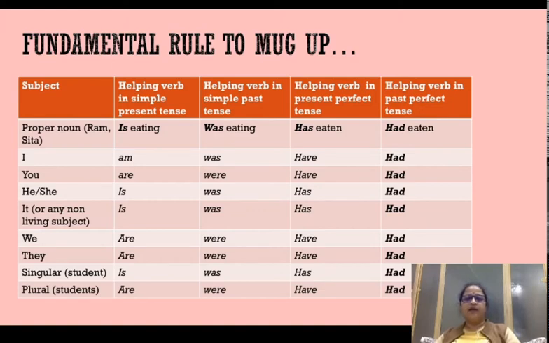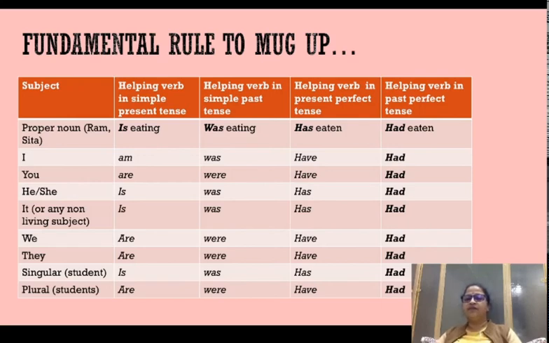If it is a proper noun Ram and Sita and Shyam, has is going to come and verb is going to be in the third form. Present perfect tense में हमेशा यही होता है, has eaten. I always takes have, you always takes have, he and she takes has, he has eaten, she has eaten, it has eaten, we have eaten, they have eaten. सिंगुलर सब्जेक्ट है अगर स्टूडेंट है या गर्ल है या बॉय है, एक वचन में है, तो it is going to take has. But if it is in plural form, students, boys, girls, animals, it is going to take have, students have eaten.